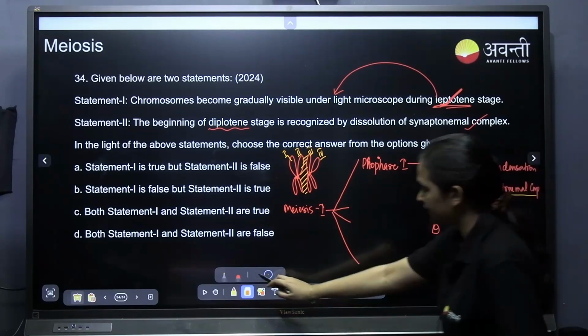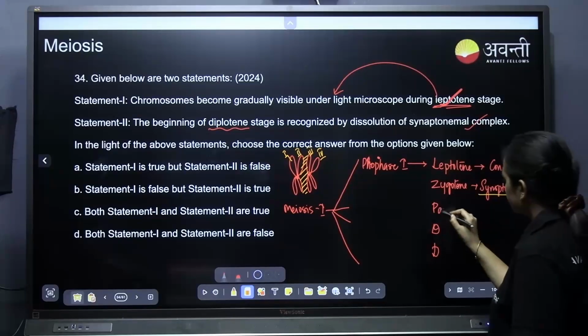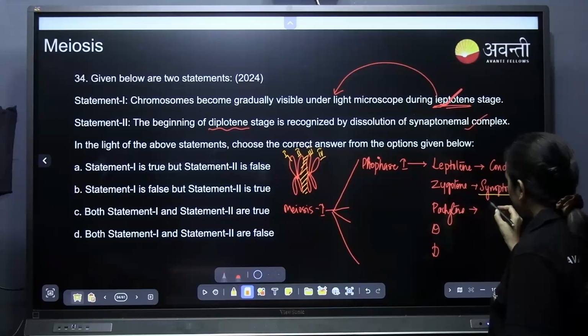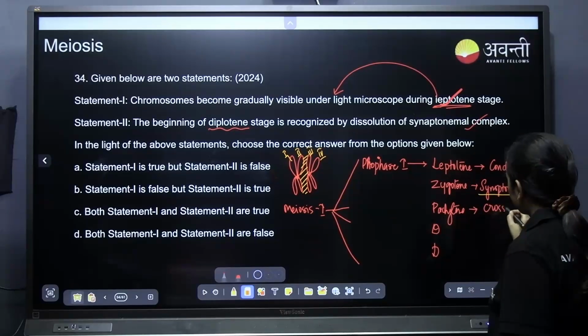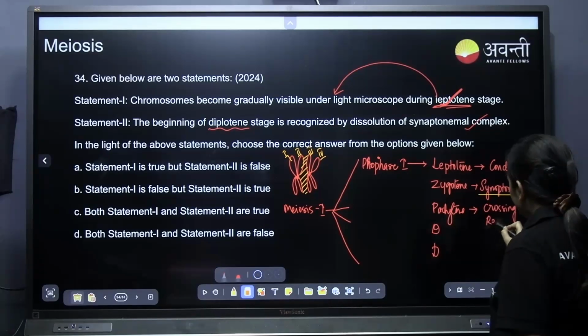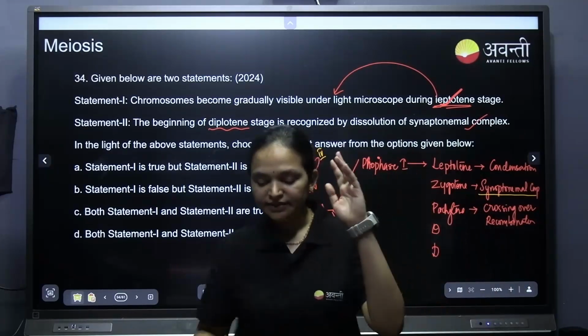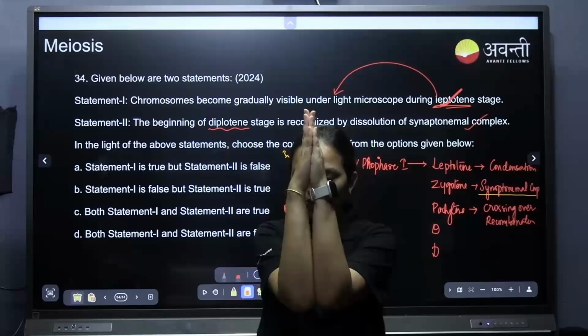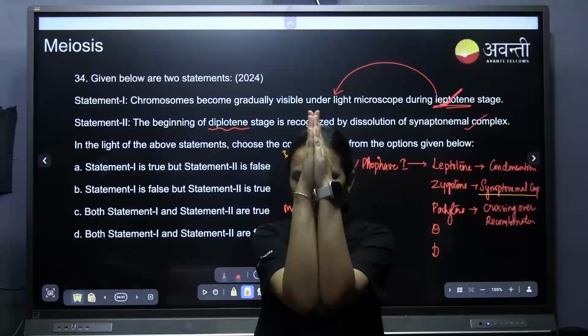Now coming to the pachytene stage. What is the major thing happening? It is crossing over. Yes, very good, crossing over. Otherwise we call it recombination. In the zygotene stage, anyway, they have come close and joined, the synaptonemal complex has joined them like this.